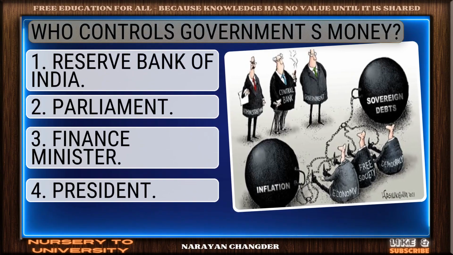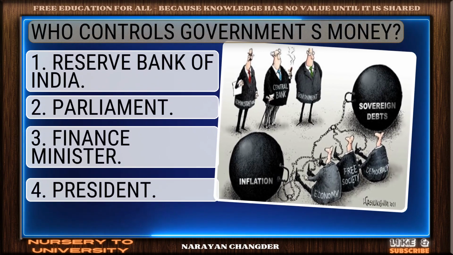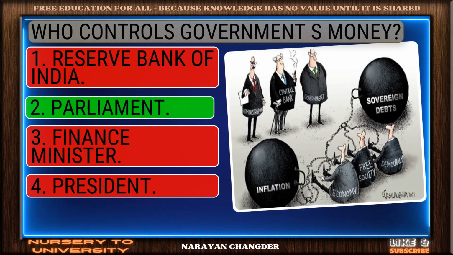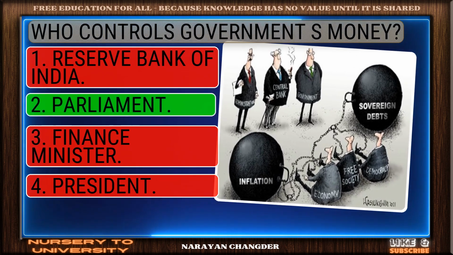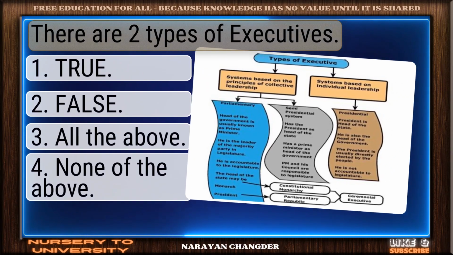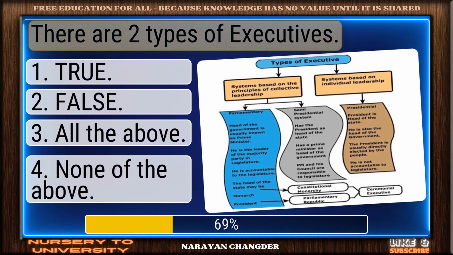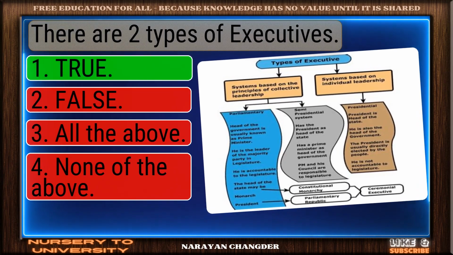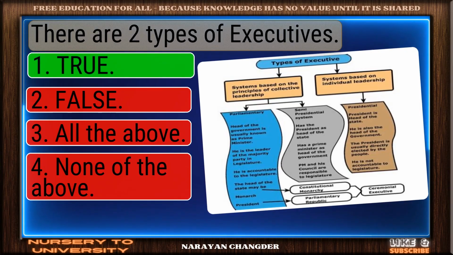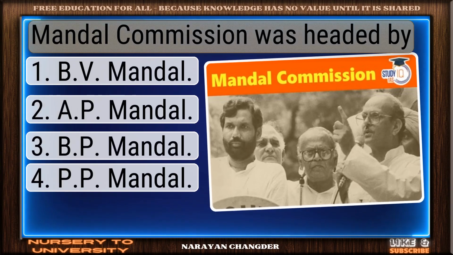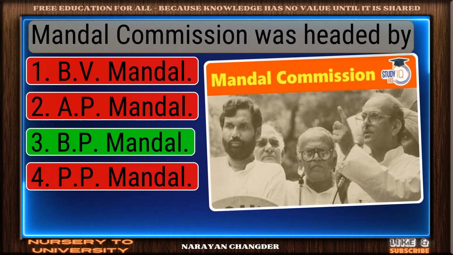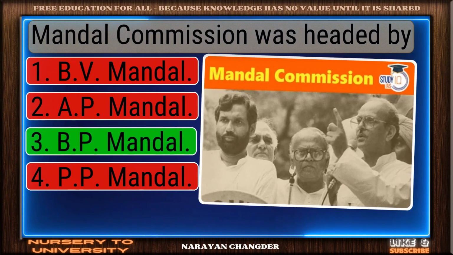Question number 185. Who controls government's money? Right again. Parliament is a valid answer. Question number 186. There are two types of executives. Clear logic. Your choice true is sound and 100% true. Question number 187. Mandal Commission was headed by. Correct. BP Mandal is the right answer.